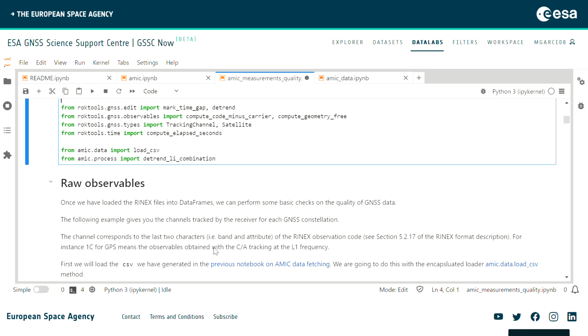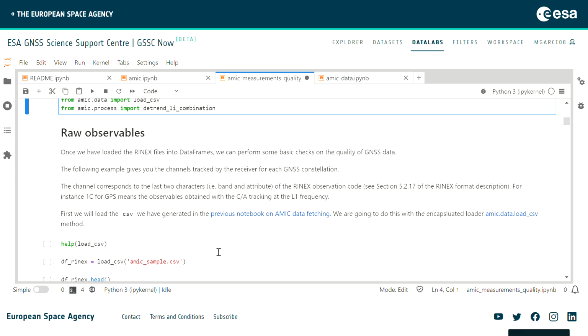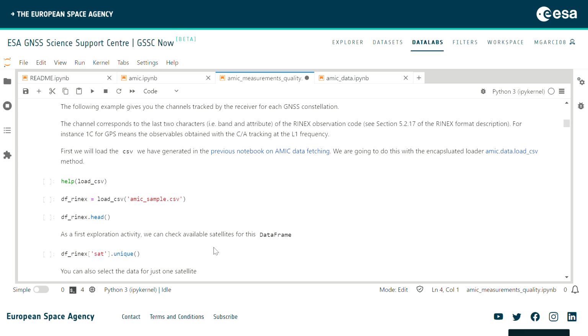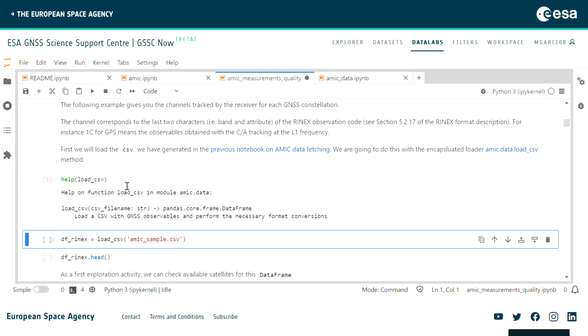The first step is just inspecting the data, checking the raw observables, and then plotting them. To do that, we are going to use the load CSV method that we imported before. If you type help load CSV, you will get the help function. Basically, it preprocesses the CSV and then delivers a pandas data frame, as stated in the help function.